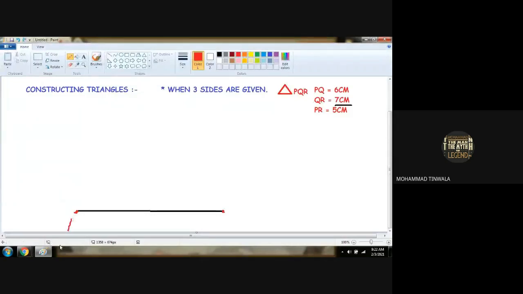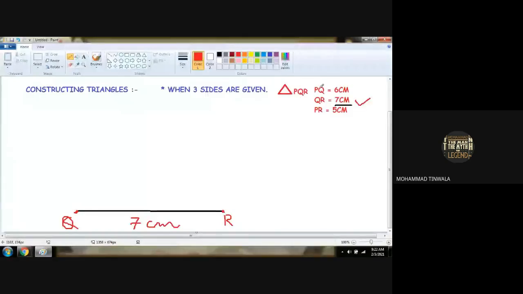So we have to place a name over here as Q and over here as R. And we have to show that this measurement is 7 centimeters. Understood? Things are done here. Now 7 centimeters is over for us. Now what is the next point?